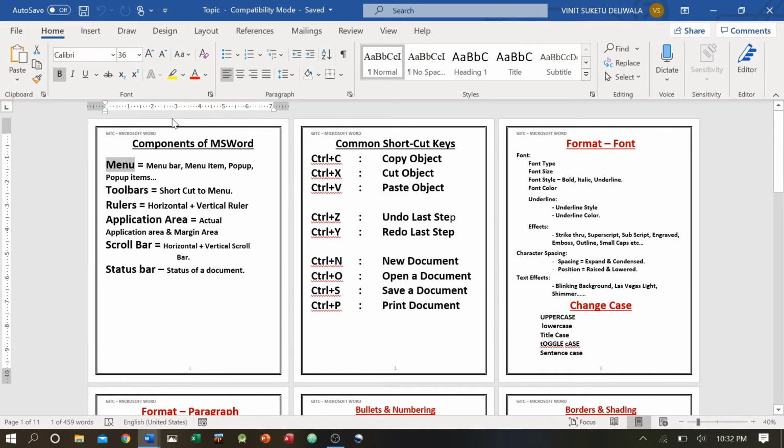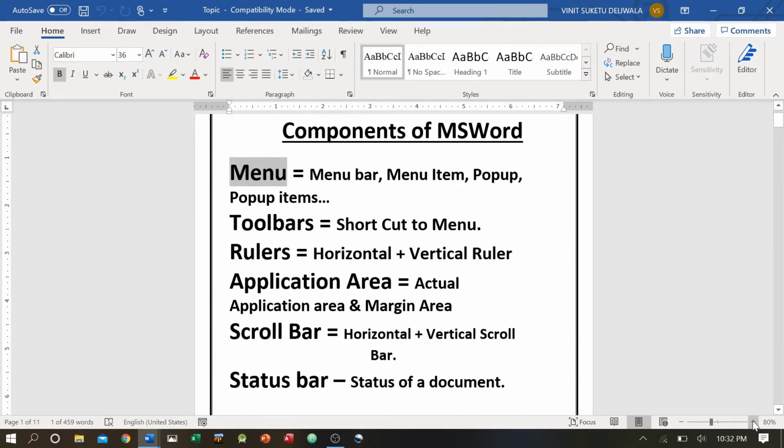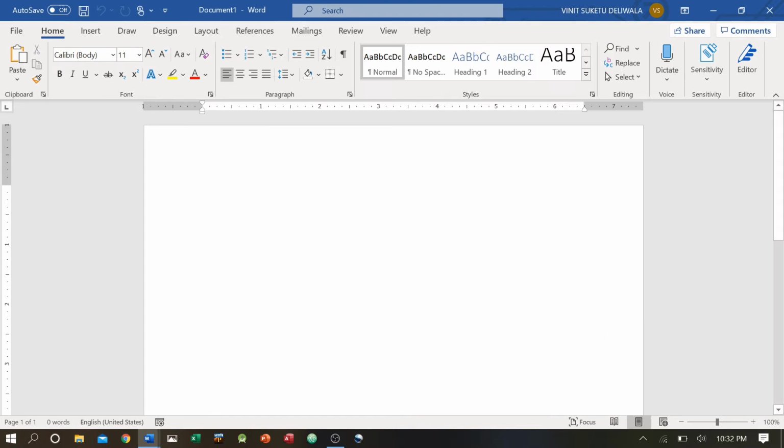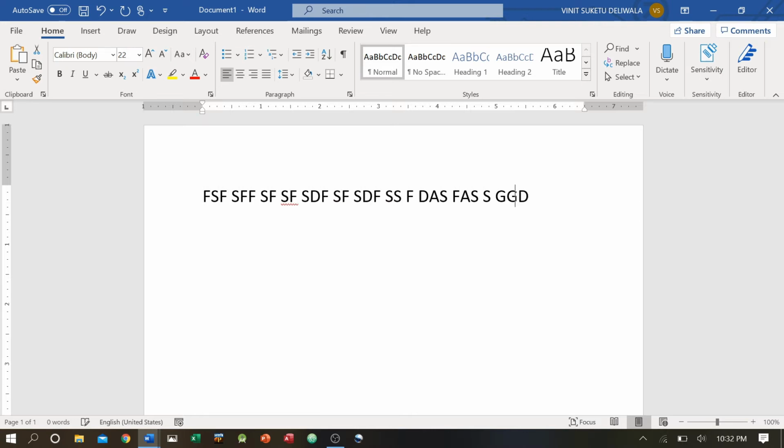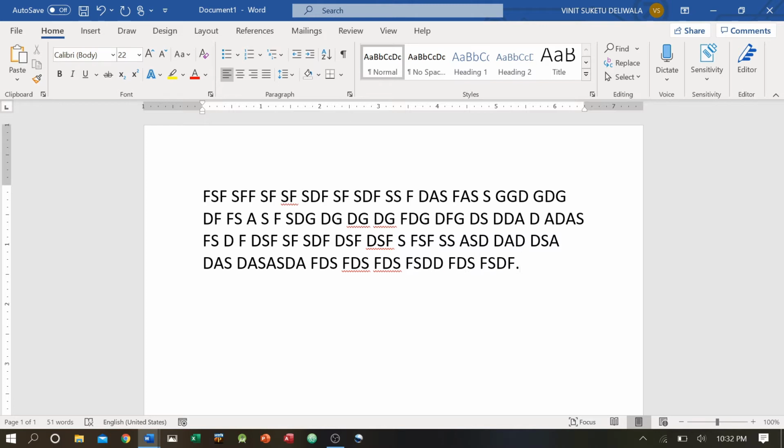So this is the whole document we have. This is the one document. The white portion is known as the document. I'll take you to the new document. This whole area is known as the document. The document area is again divided into two parts. Let me type something. I'll put some dummy information. You can see that the line falls down, which is known as word wrap. I'll put a full stop. I'll go with the second paragraph now.